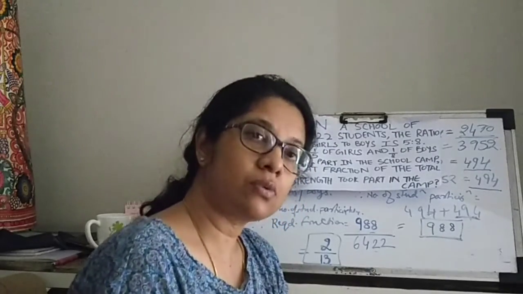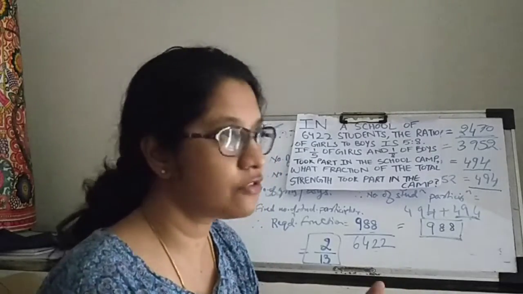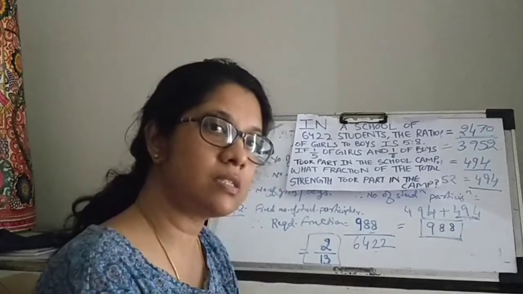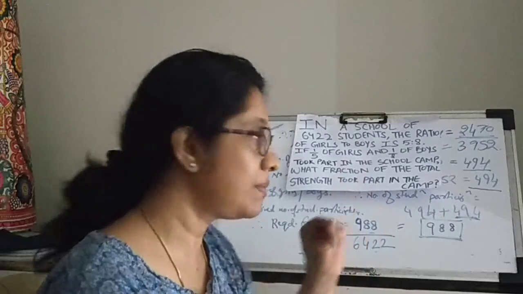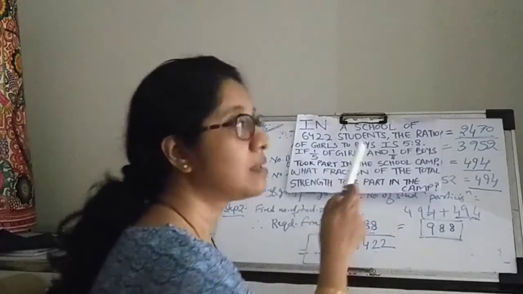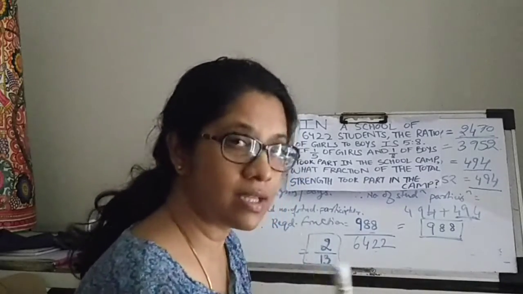How will I find out the total number of students? By simply finding out the total number of girls and the total number of boys who participated. How do I find out the total number of girls and total number of boys who participated? From the information, two pieces of information are given to us. Number one, the ratio of girls to boys is 5:8.